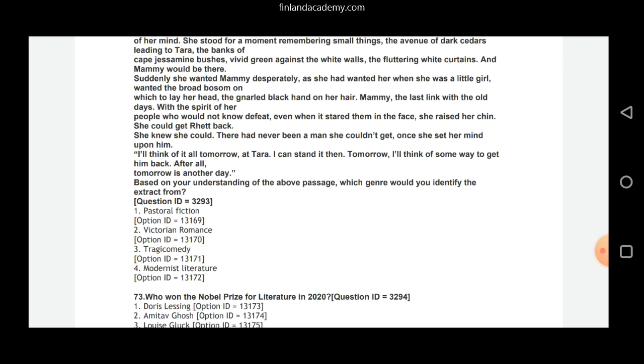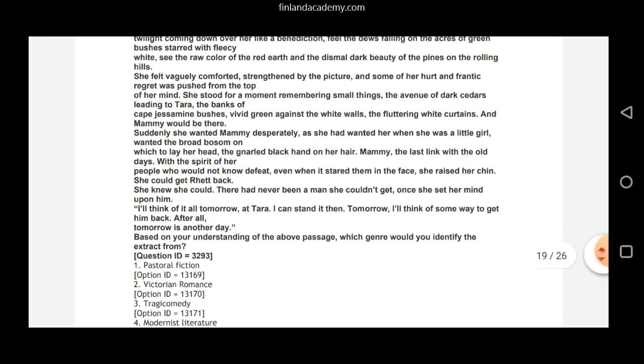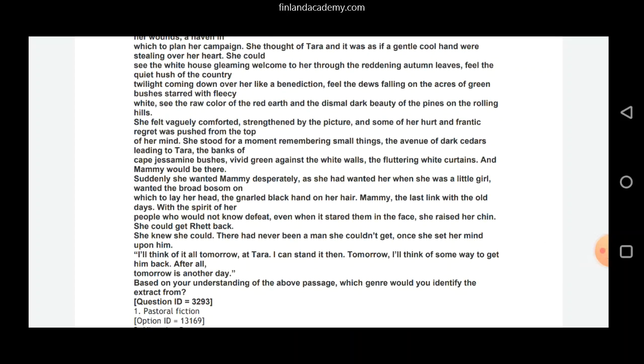Why? Because you see, the passage involves a lot of proximity with nature and simplicity. If you try reading these lines like welcome to her through the reddening autumn leaves, feel the quiet hush of the country twilight coming down over her like a benediction, or probably these set of lines just after that, see the raw color of the red earth and the dismal dark beauty of the pines and the rolling hills, right?